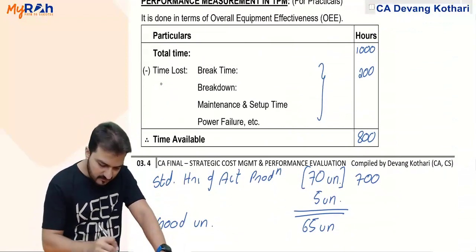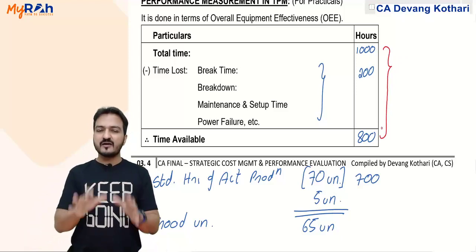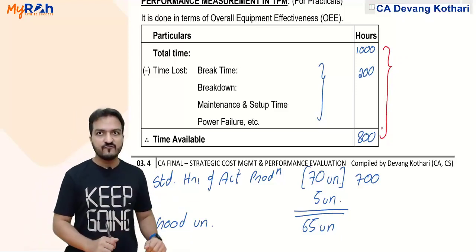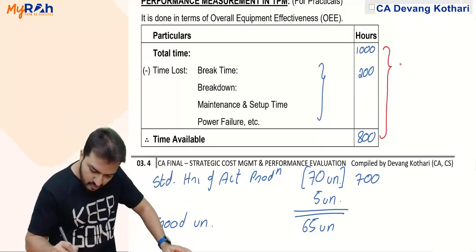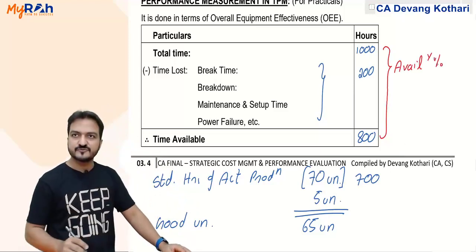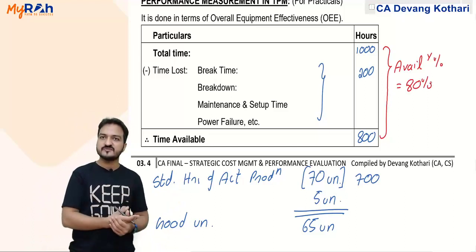Out of total time 1000 hours, 200 hours were lost, meaning those hours were not available for production. How much was available for production? 800 out of 1000. That gives me the availability percentage. I say that availability of the machine was only 80%, 800 out of 1000.